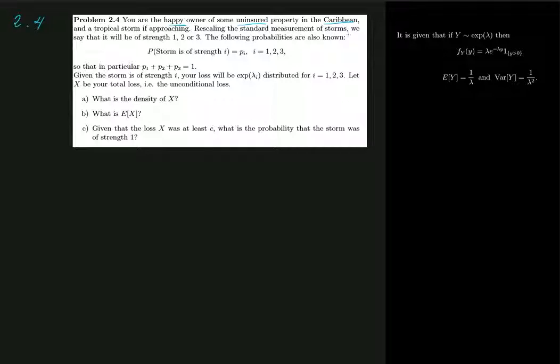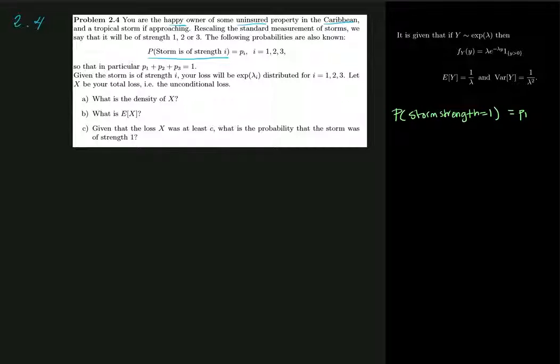So what do they say here? Rescaling the measurement of storms, we say that it will be of strength 1, 2, or 3. And the following probabilities are also known. The probability that the storm is of strength i is given by p_i, for i equals 1, 2, 3. So the probability that the storm has strength 1 is given by some number p1.